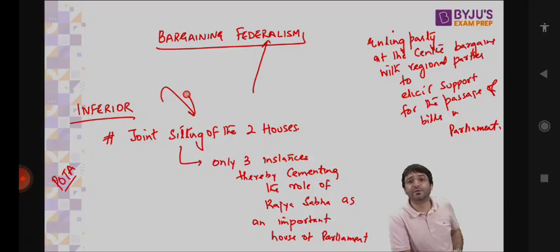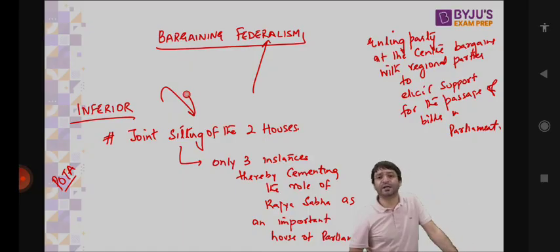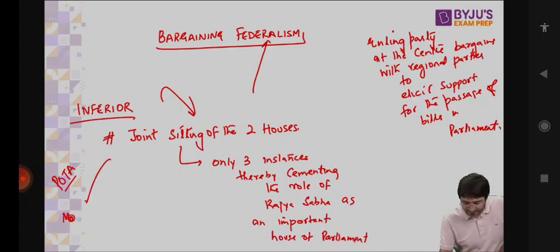Without the support of these regional political parties, the government of the day would not be able to carry on with its legislative agenda, cannot pass the kind of bills that they want to pass. But there are others who say Rajya Sabha is an inferior house because of the provision of joint sitting of the two houses, because of the provision that it has an inferior role when it comes to money bill, which we will discuss on Wednesday.